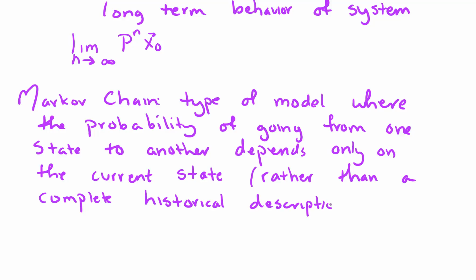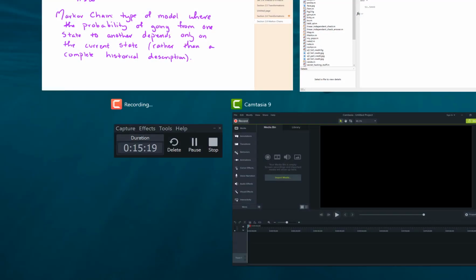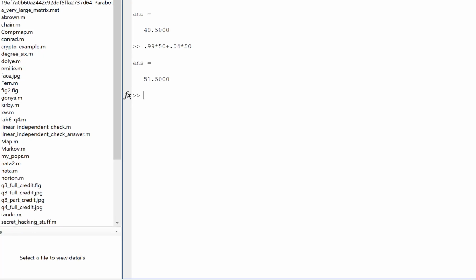Okay, so let's go back to MATLAB and see what would happen with our city dwellers and our folks that live in the suburbs. So I'm going to let x naught be a column vector with 50 people in the first row and 50 people in the second row. And let's make sure that's a 0, not an O. Okay, good. Now, let's let our matrix P, this was our matrix of probabilities, be 0.96, 0.01 in the first row. Second row was 0.04 and a 0.99. And that is a stochastic matrix, as we can see those columns sum to 1.